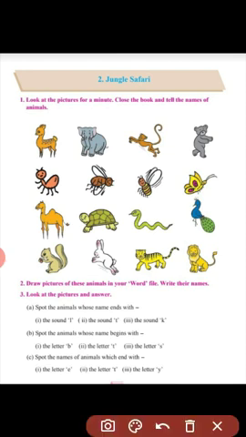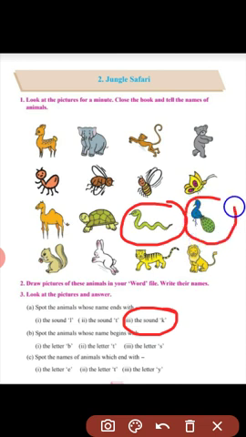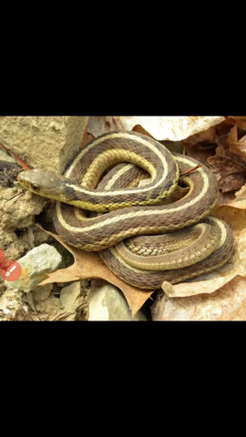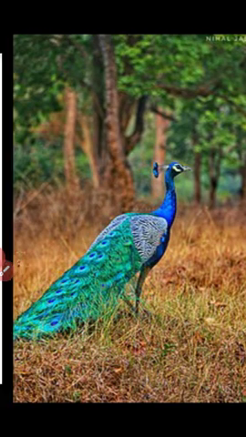Spot the animals whose name end with the sound K. Now which animals name end with the sound K? Yes, here you can see snake, S-N-A-K-E, snake, and peacock. So, snake and peacock are the animals whose name end with the sound K. You can see the picture of a snake, and this is a peacock.